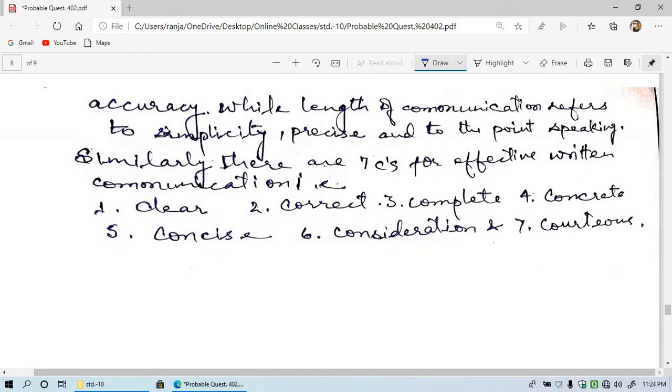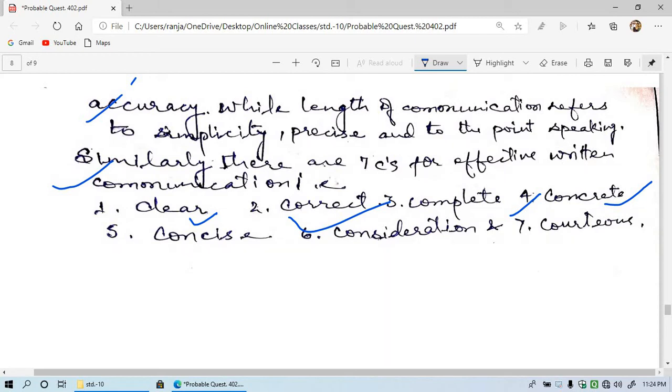Similarly, there are 7 C's for effective written communication. So these were the points about oral communication. Now let's see what is written communication. In written communication, we again need to be clear, then correct, and then complete, then concrete. It should be concrete, means what? Means you should speak with confidence.